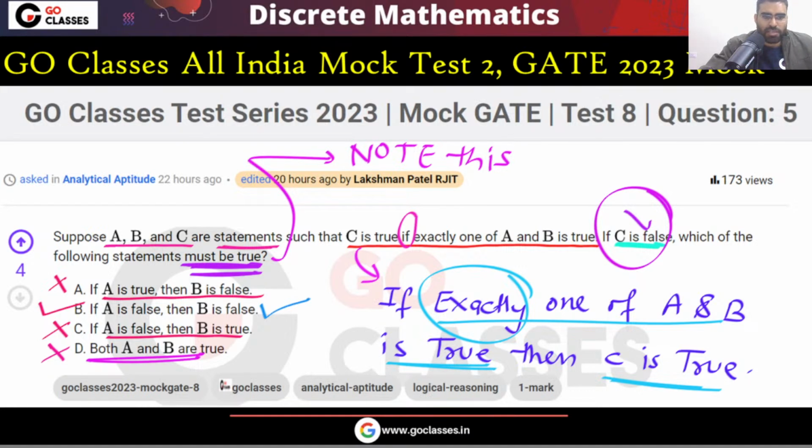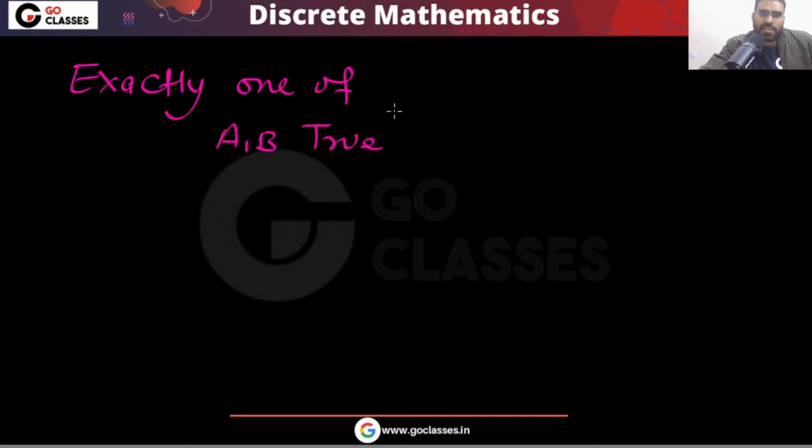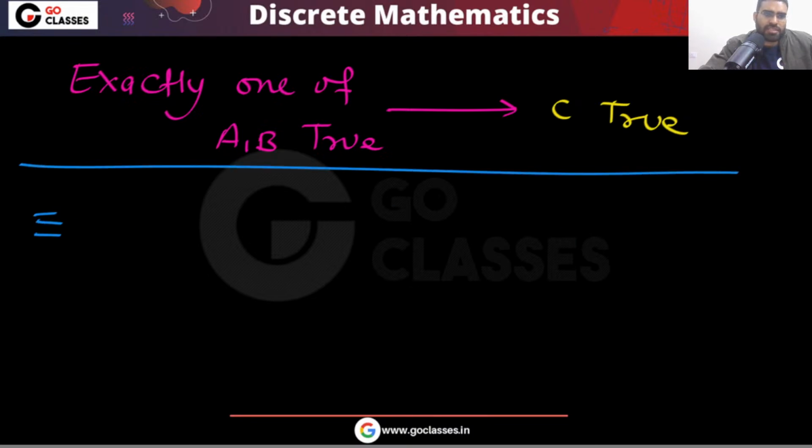The question is actually very basic. Let me explain in another way. The question is saying that if exactly one of A and B is true, then C will be true. So if C is false, then this cannot happen.